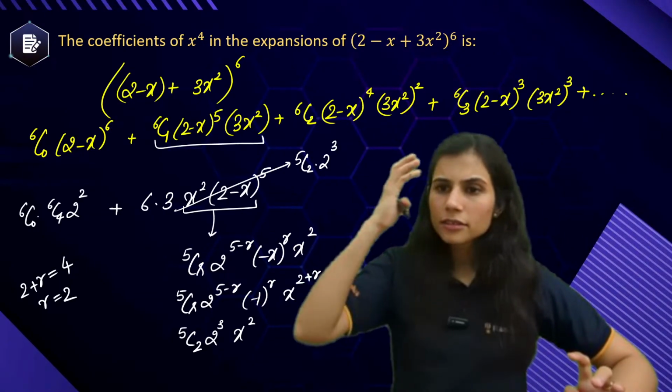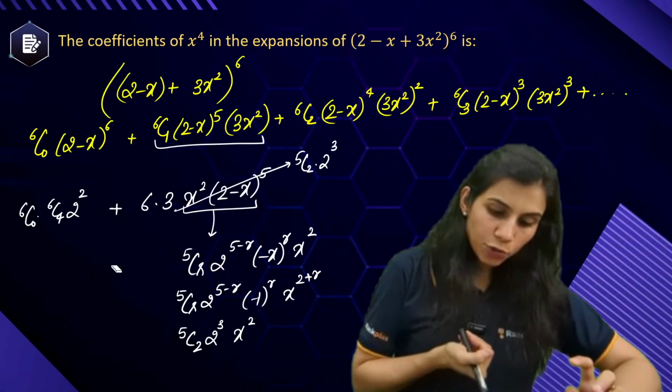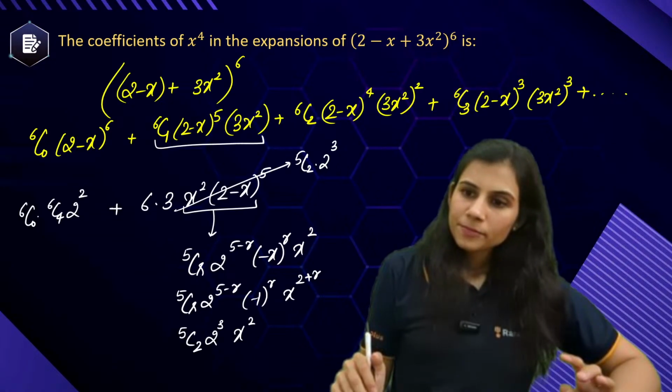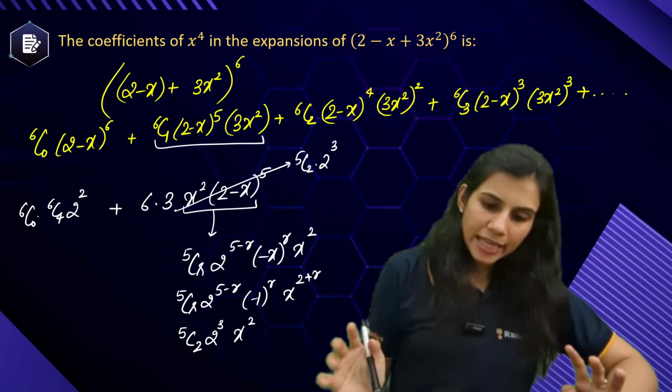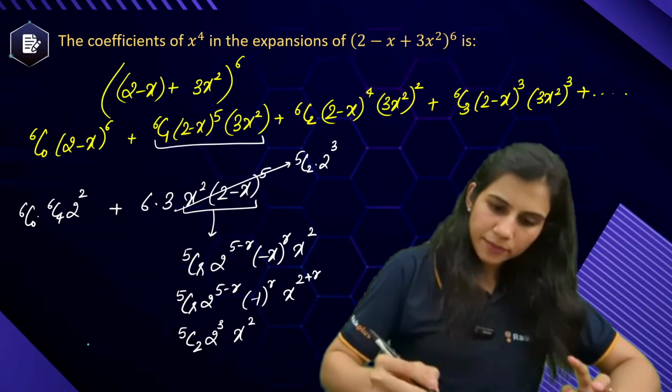Is this clear? 5c2 into 2 cube. Is this clear, yes or no? Up next, let's go to the next one.